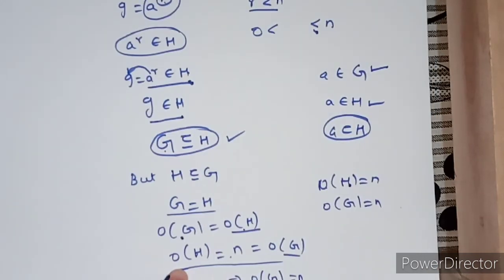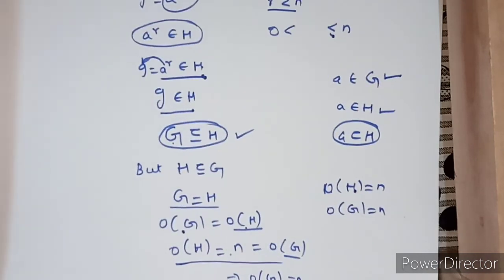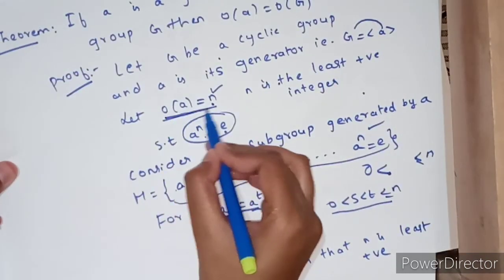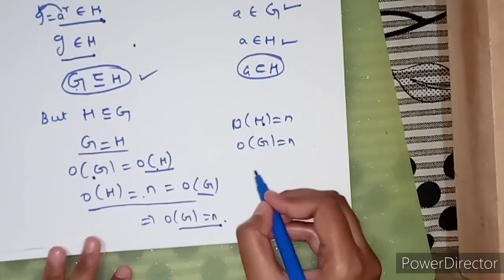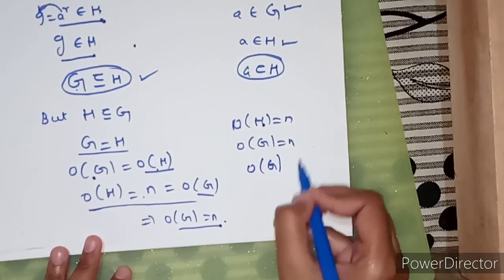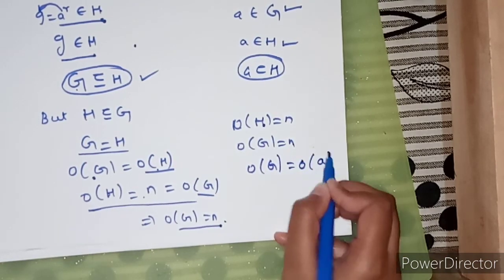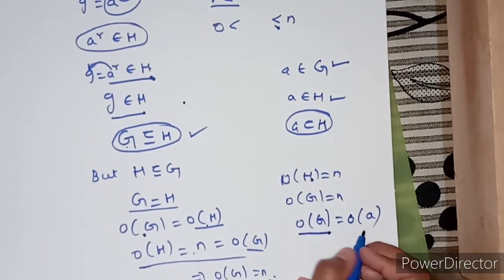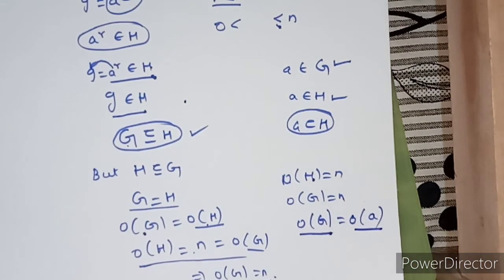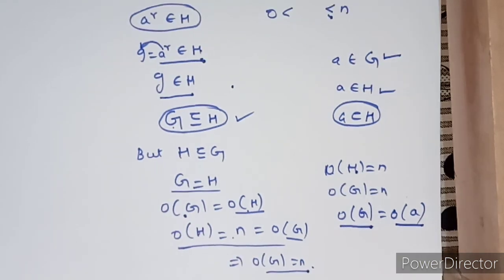In the given data, n is the order of the generator, right? So order of G is equals to order of a. So what we have got? Order of group is equals to order of generator. So this completes the proof of the theorem. I hope you understood this theorem. In the next video we will discuss another theorems on cyclic groups. Thanks for watching.